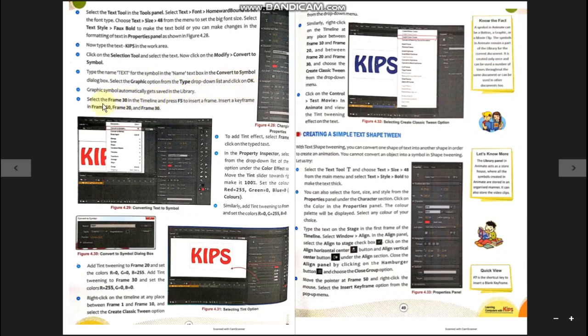After that the user selected frame 30 in the timeline. This is the last frame. The first frame is created here, and then the user created the last frame in the timeline. Here you can see the number 30, just select it and press F5 to insert a frame. Insert a keyframe in frame 10, frame 20 and frame 30.